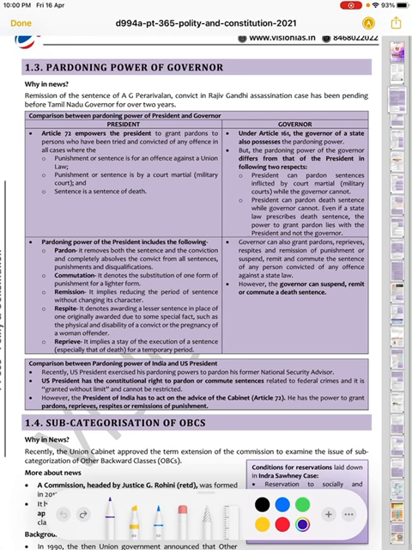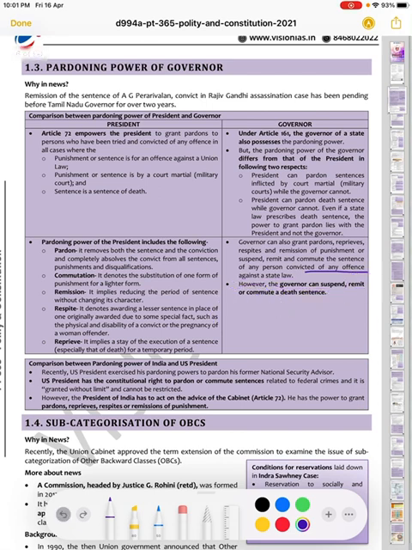So what is left here? The governor can grant pardons, reprieves, respites and remission of punishment, or suspend, remit or commute the sentence of any person convicted of an offense against a state law. Means he can use his power usually in cases of imprisonment. If not in death sentences, so what is left? Imprisonment is left here. Also, the governor can suspend, remit or commute a death sentence.